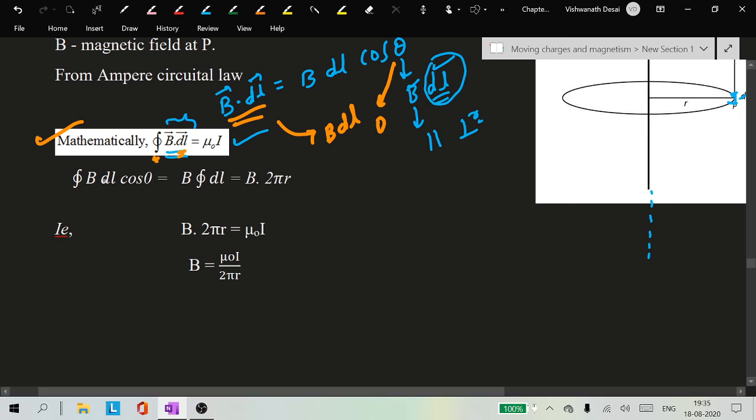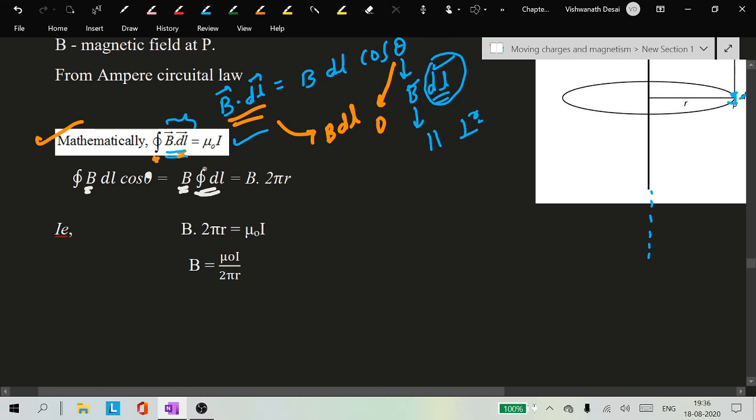The line integral of B dot dl can be written as B dl cos theta. Since B is constant throughout the loop, it is not varying, you take it out of the integration, and only dl should be inside the integral.